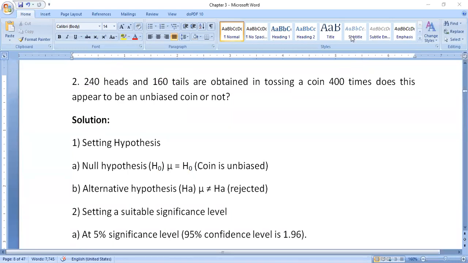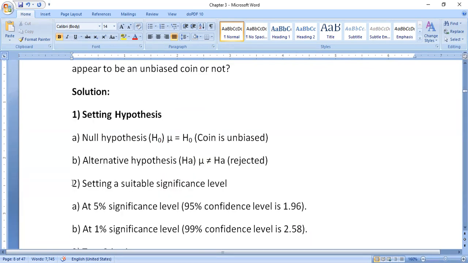The first step is setting the hypothesis. A, H naught: the coin is unbiased. B, the alternative hypothesis, HA: the coin is not unbiased, that is, H naught is rejected. Okay, first step completed.